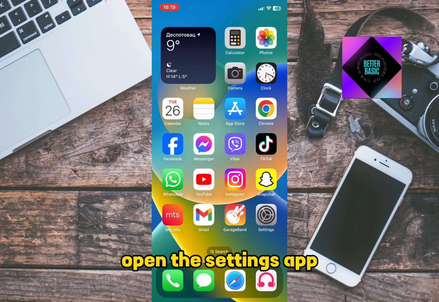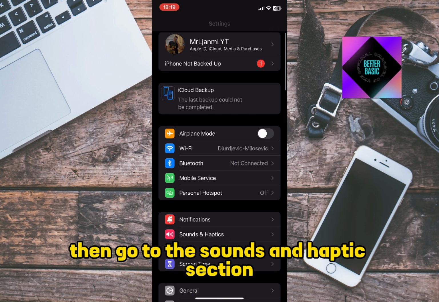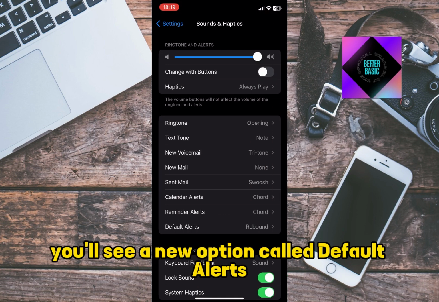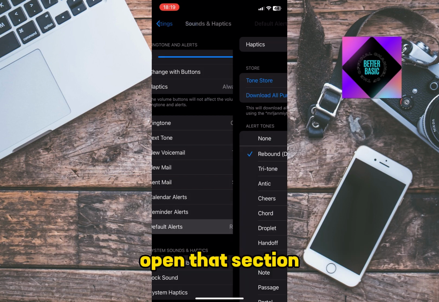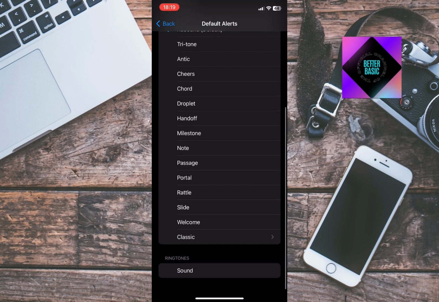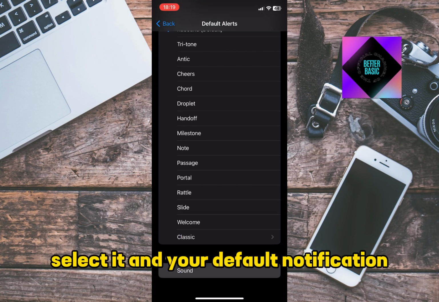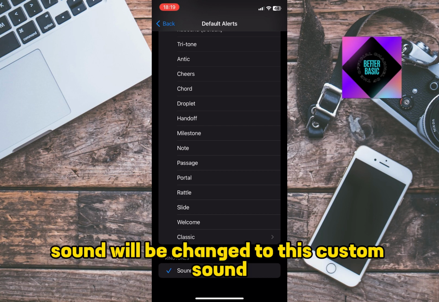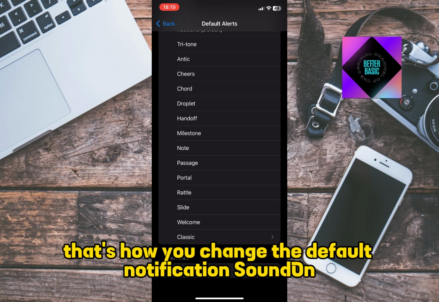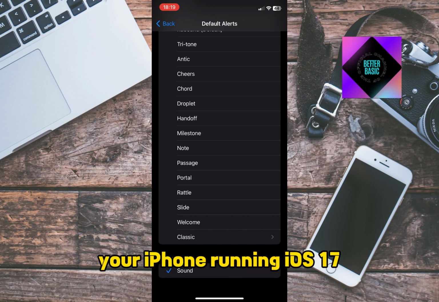Open the Settings app, then go to the Sounds and Haptics section. You'll see a new option called Default Alerts. Open that section, and at the bottom of the page, you'll find your custom sound. Select it, and your default notification sound will be changed to this custom sound for third-party notifications. That's how you change the default notification sound on your iPhone running iOS 17.